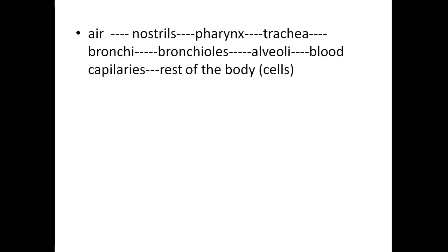So this is the pathway, these are the organs which are involved in the respiratory process. The air enters the nostrils and then reaches the pharynx, that is a common passage. Then it goes into the trachea, that is the windpipe. Then it enters the bronchi and bronchioles. At last it reaches the alveoli, the balloon sac-like structures, that is the air chambers. From the alveoli, the oxygen enters into the blood capillaries and then reaches all the parts of the body.